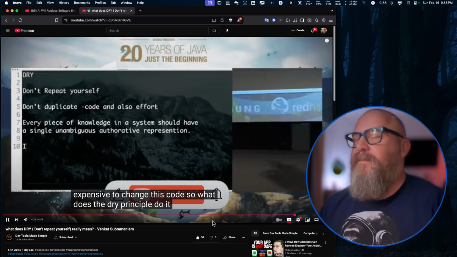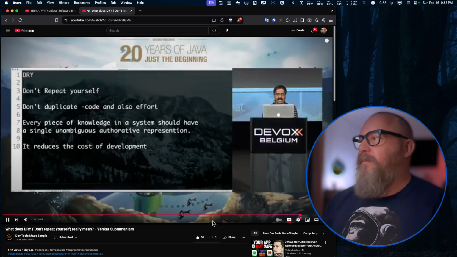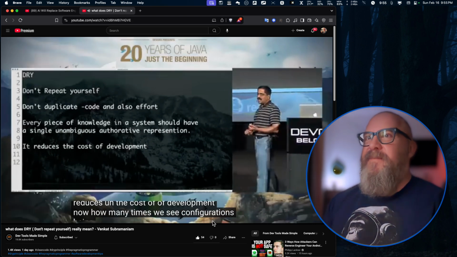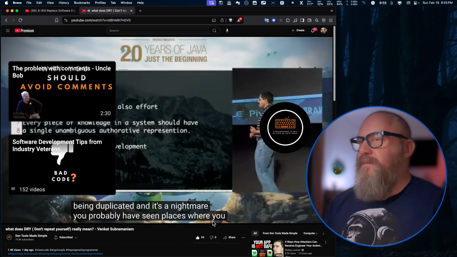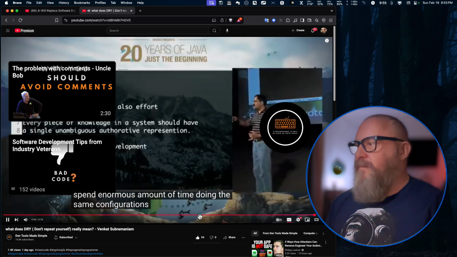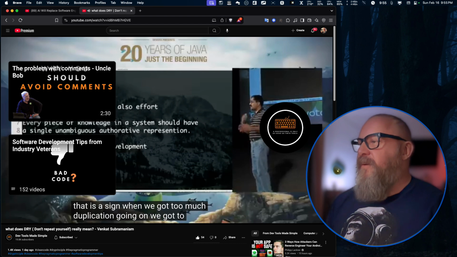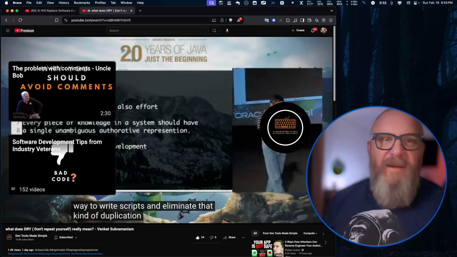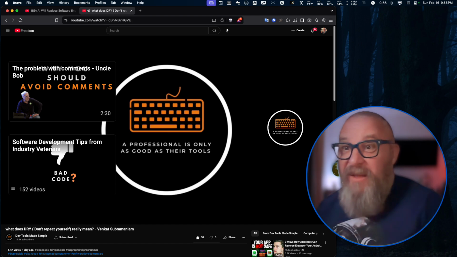What does the right principle do? It reduces the cost of development. Now, how many times do we see configurations being duplicated? And it's a nightmare. You probably have seen places where you go to configure something and people spend an enormous amount of time doing the same configurations in multiple places. That is a sign we've got too much duplication going on. We've got to find a way to write scripts and eliminate that kind of duplication. That's very important. It's usually the pain. You usually have to go through a painful process.